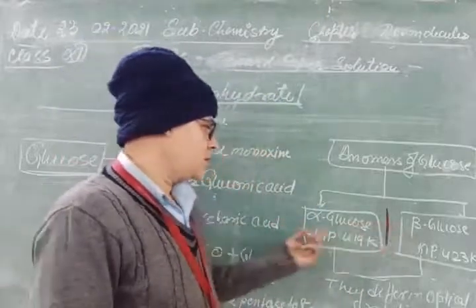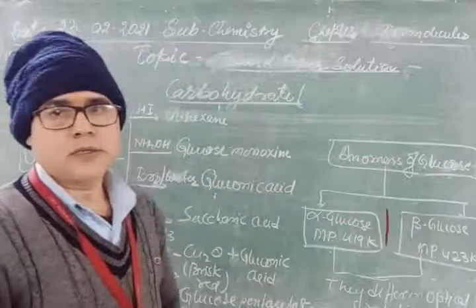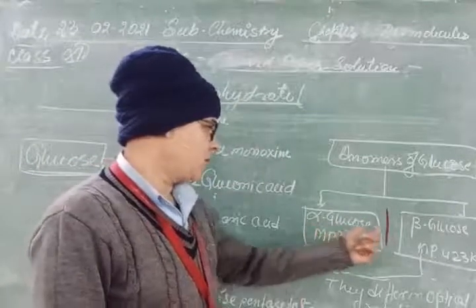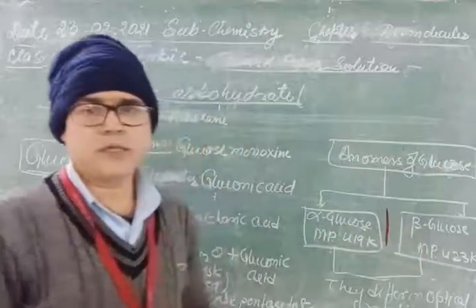This depends upon the position of OH: if the OH is inside the ring, then alpha; outside the ring, then beta.